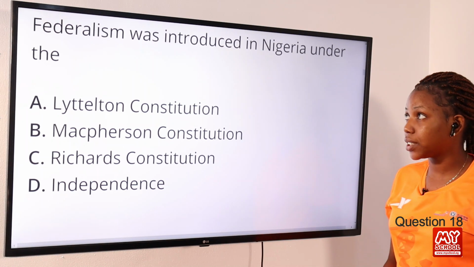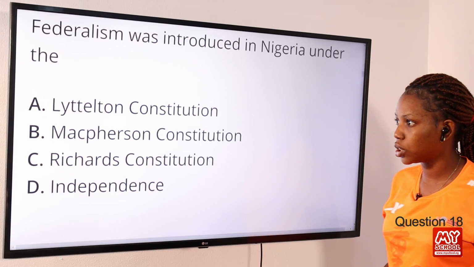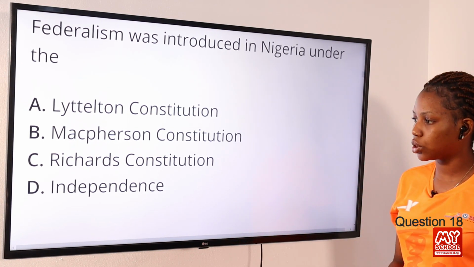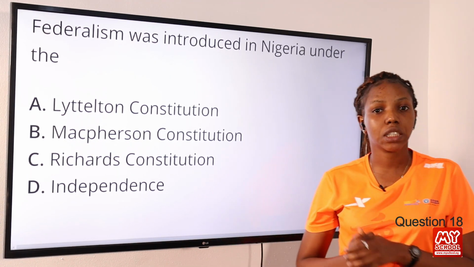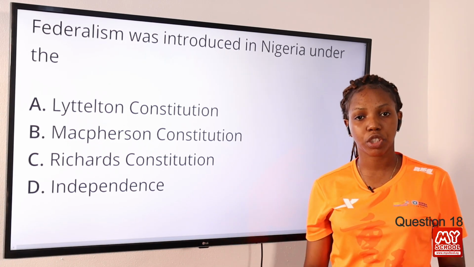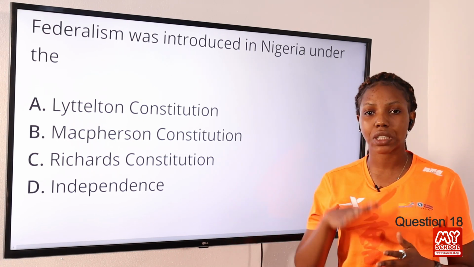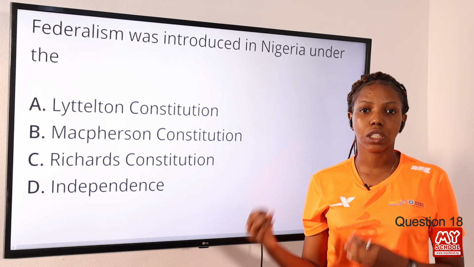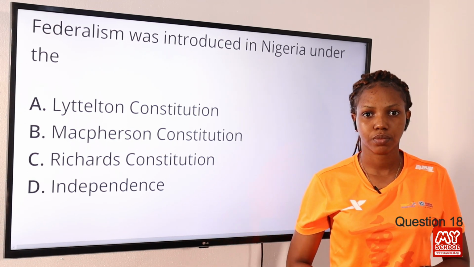Question 18. Federalism was introduced in Nigeria under the option A, Littleton Constitution, option B, Macpherson Constitution, option C, Richard's Constitution, option D, Independence. The answer to this question is option A, Littleton Constitution. So federalism was brought into operation in the Littleton Constitution of 1954. However, the foundation was laid in the Richard's Constitution, but it was introduced in the Littleton Constitution. Option A, therefore, is the final answer to this question.